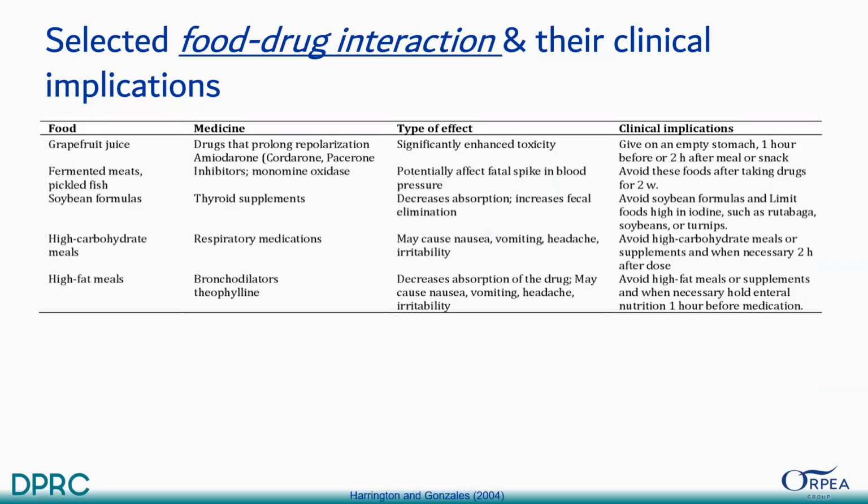Selected food-drug interactions and their clinical implications: grapefruit juice with drugs that prolong repolarization, like amiodarone, the effect will be significantly enhanced toxicity. Better to give on an empty stomach, 1 hour before or 2 hours after a meal or snack. Same, like other fermented meats, they can interact with monoamine oxidase. Soybean formulas with thyroid supplements decrease absorption and increase fecal elimination, so avoid taking soybean formulas. Limit foods high in iodine such as rutabaga, soybeans, or turnips.